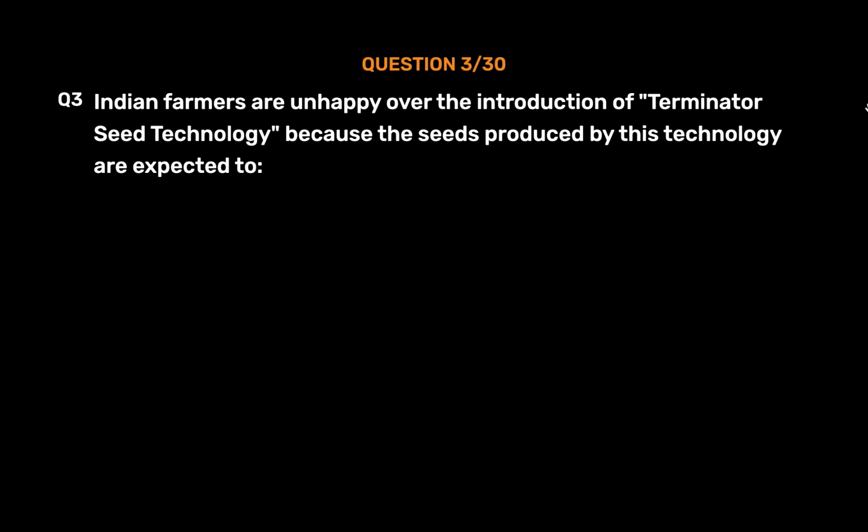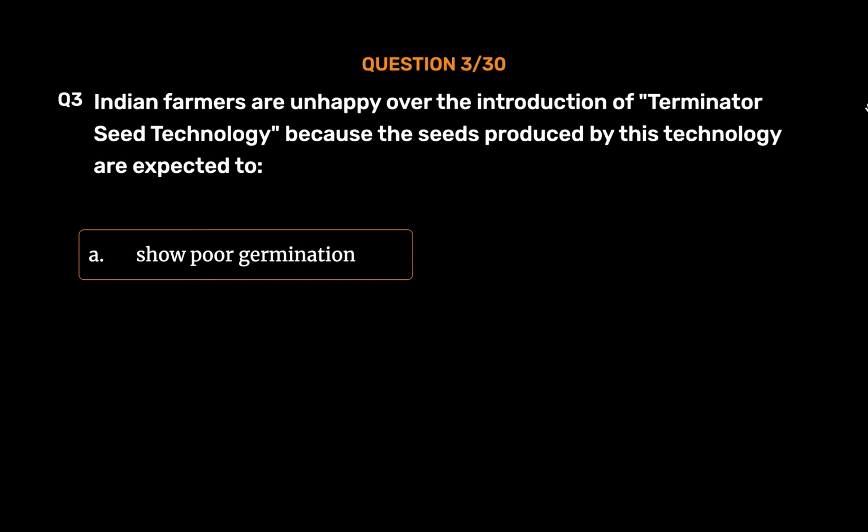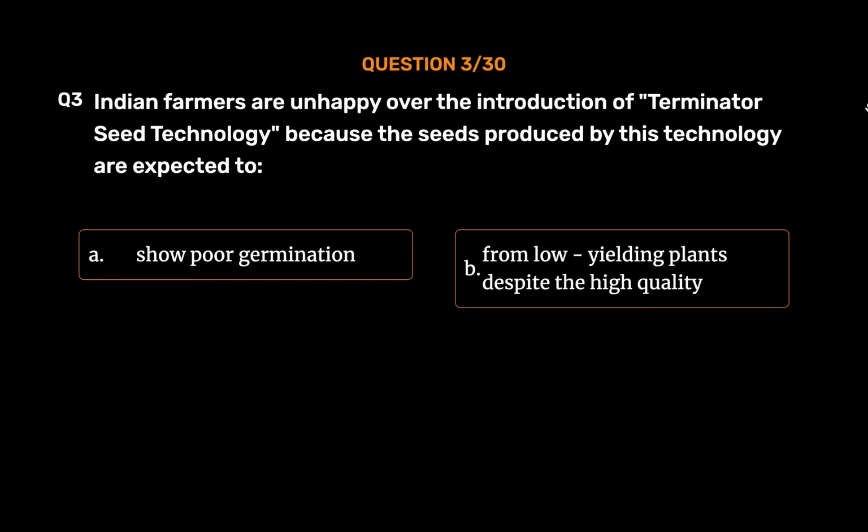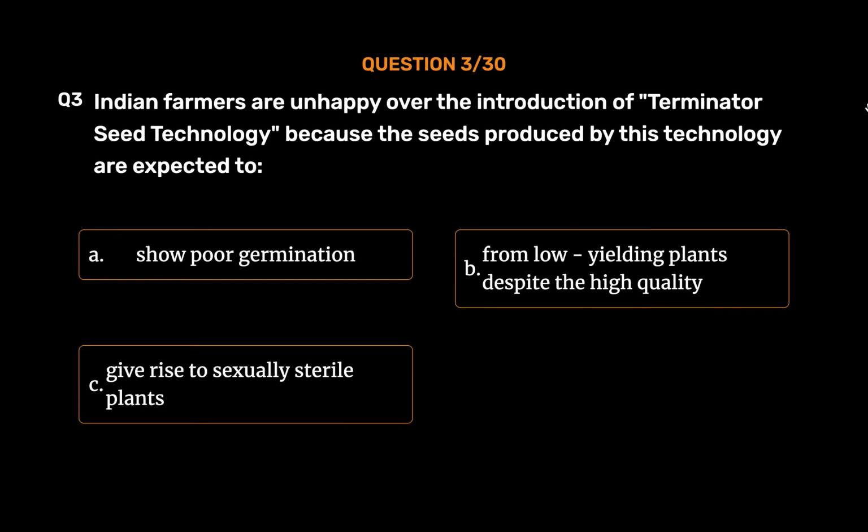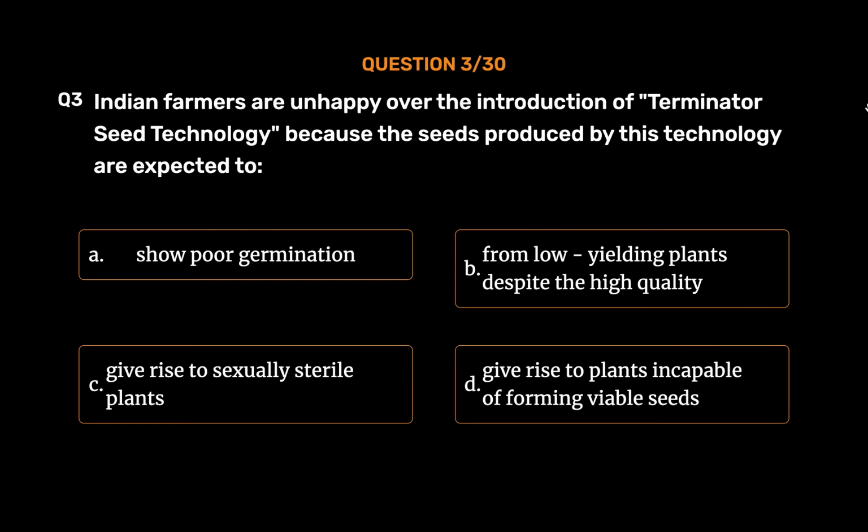Question number 3. Indian farmers are unhappy over the introduction of Terminator Seed Technology because the seeds produced by this technology are expected to Option A, show poor germination. Option B, form low-yielding plants despite the high quality. Option C, give rise to sexually sterile plants. Option D, give rise to plants incapable of forming viable seeds. The correct answer is Option C.